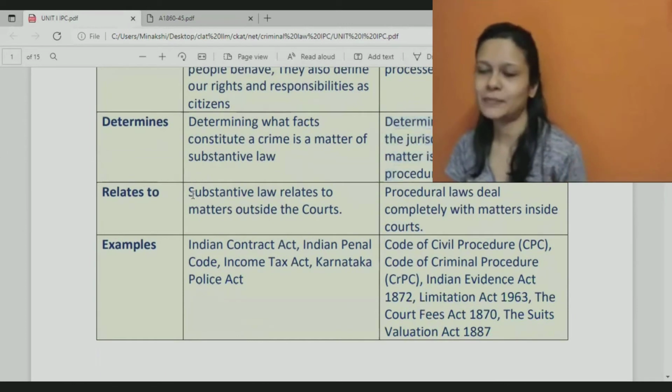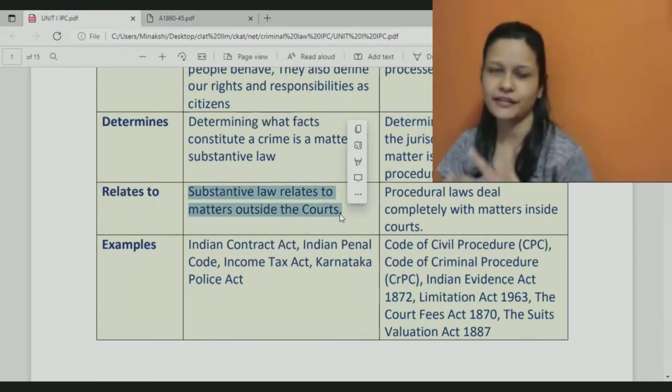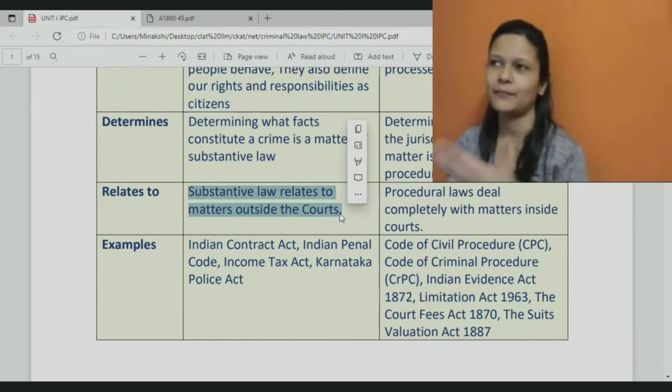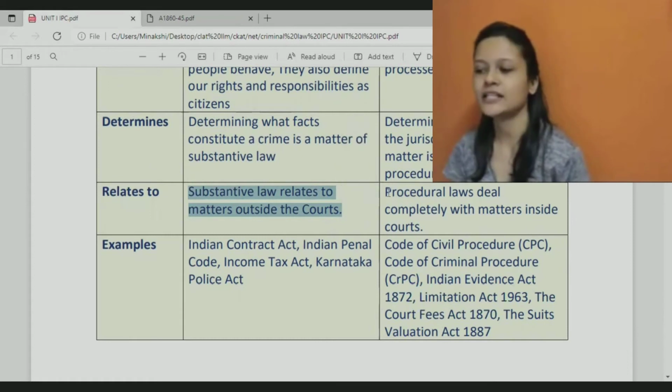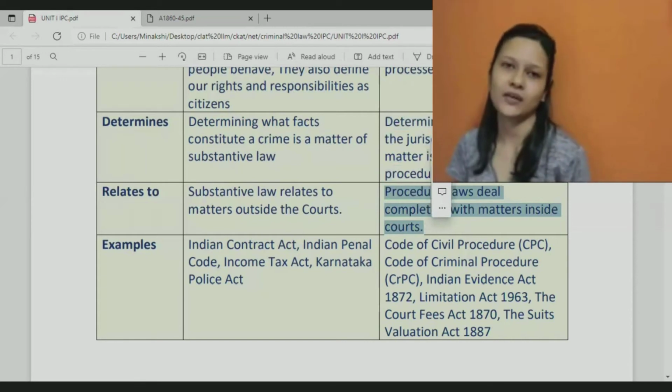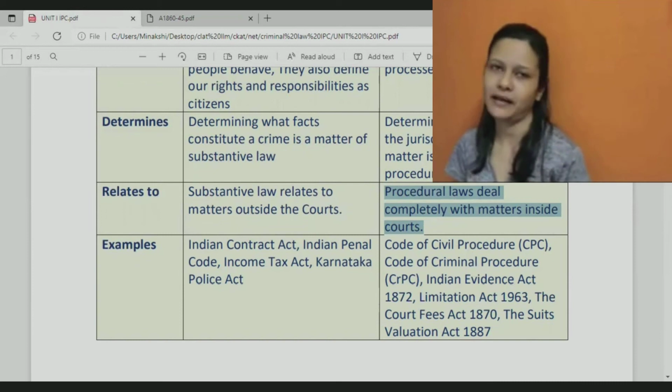So broadly speaking, substantive law relates to matters outside the court, right? If there is a theft taking place, it will be outside the court, at somebody's house, at a dwelling place. If there is a murder, it also will happen somewhere else. But procedural law is about matters inside the court. How will you present the case? How will witnesses be examined? All those court-related matters are given in procedural law.